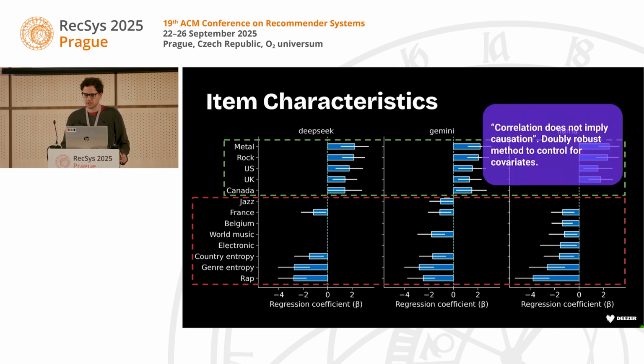Of course, we don't only look at correlation. In the paper, we control for some covariates using a double-reboost method, and we show that indeed the presence of some tracks does affect the ratings positively or negatively, especially metal and rap music.